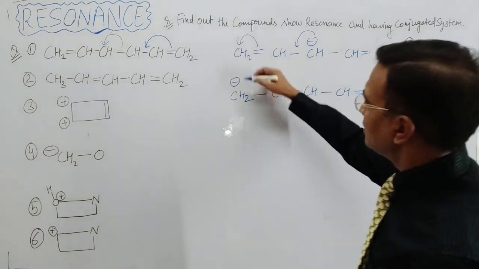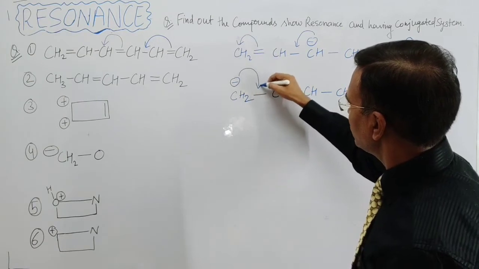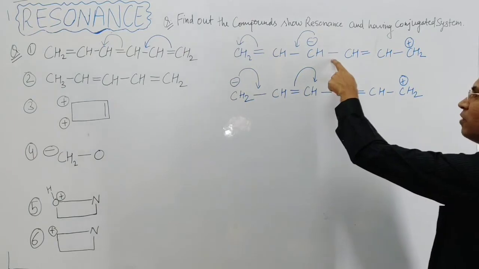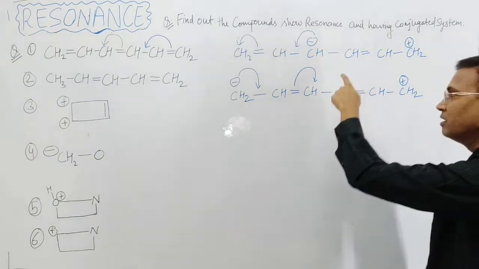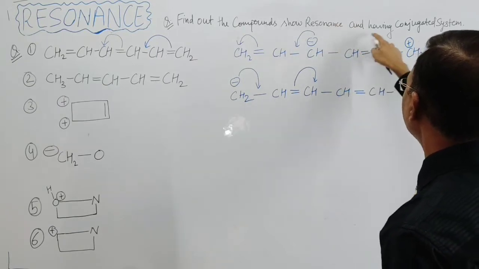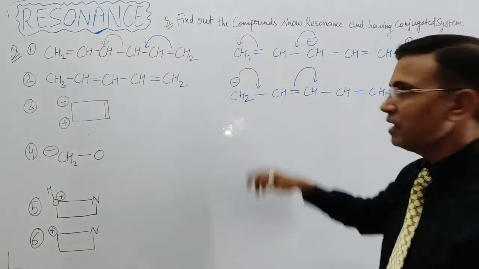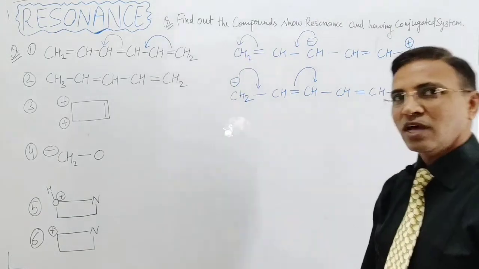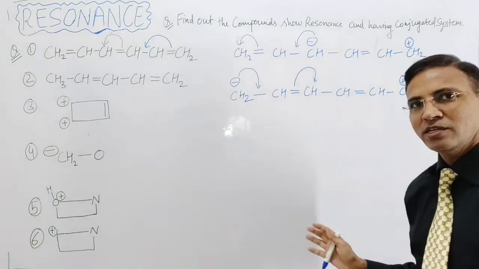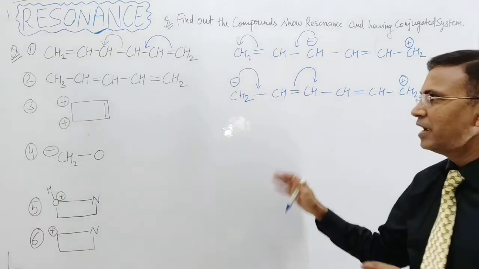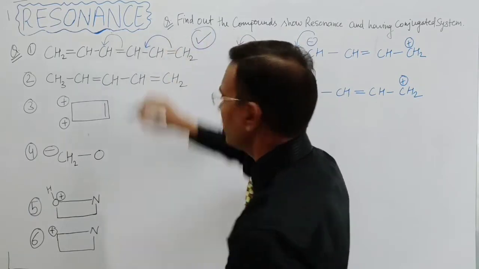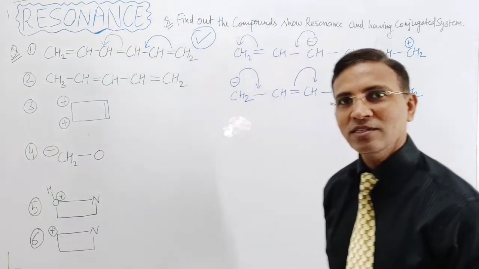Now beta, again these electrons moving towards this side, and again this species is formed. Clear? Now again these pi electrons shifted to this side and this to this side. So again this species is formed. So this is how the resonating structures form in this question. So because of the conjugation, the resonance is exhibited. That means this molecule shows conjugation and resonance.